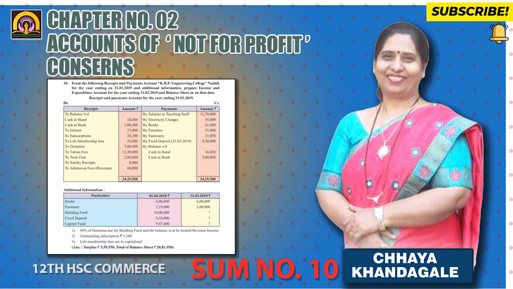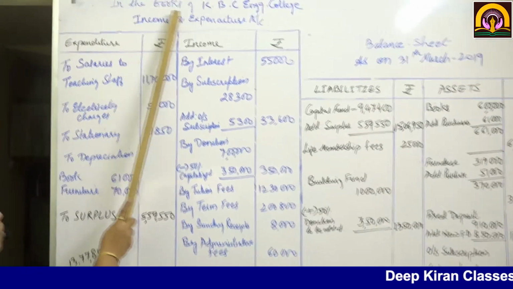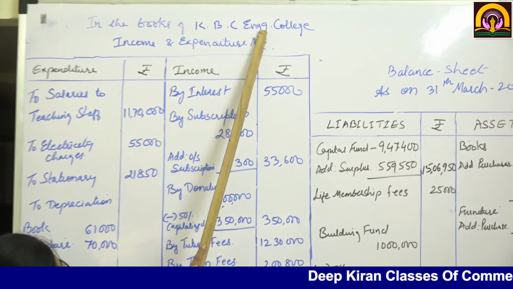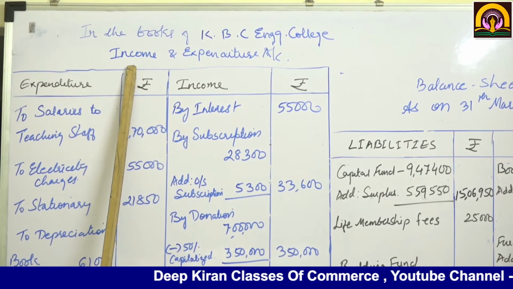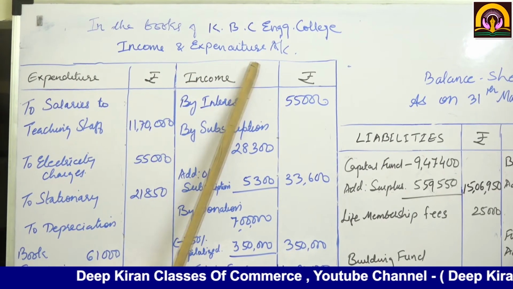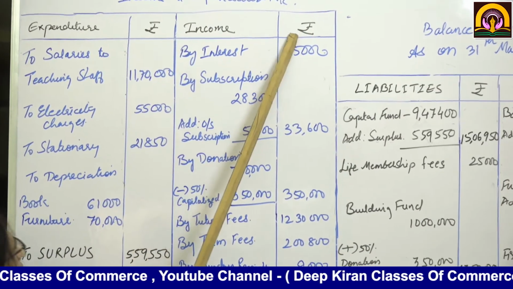Now we will do the sum. Parallelly we will see the balance sheet as well as the income and expenditure account. In the books of KBP Engineering College, income and expenditure account: expenditure rupees, income rupees.